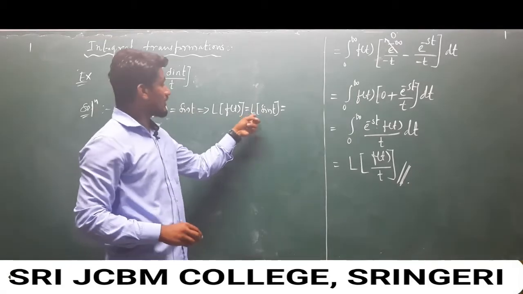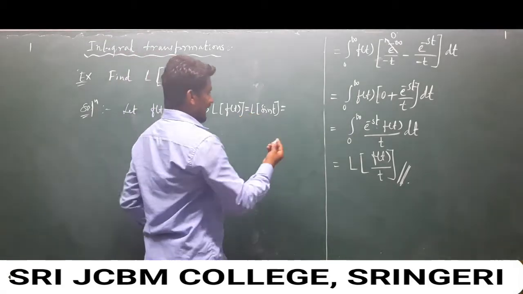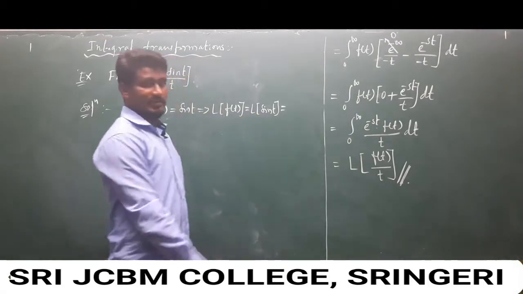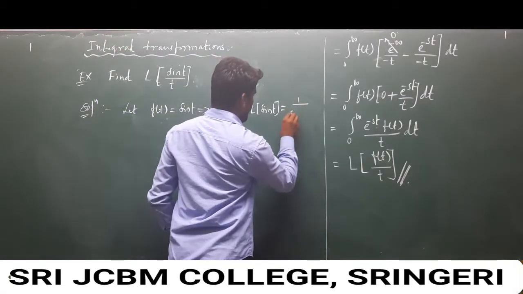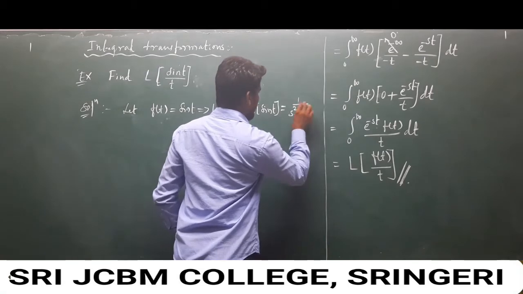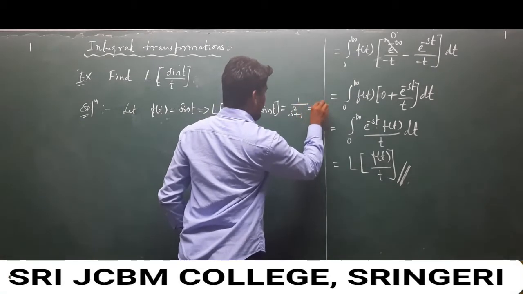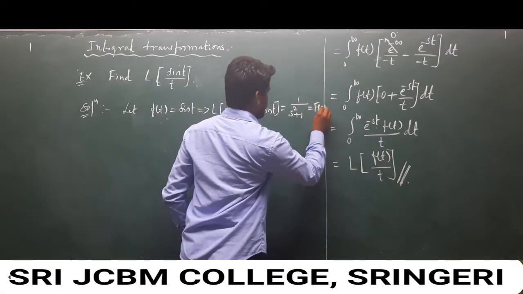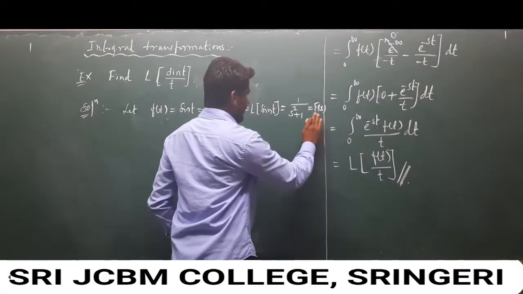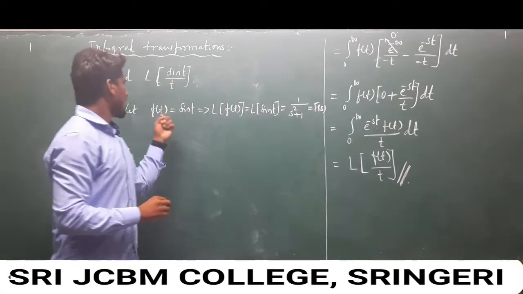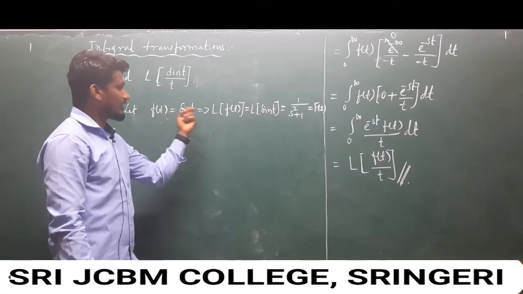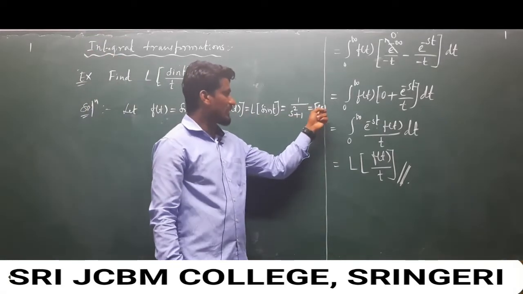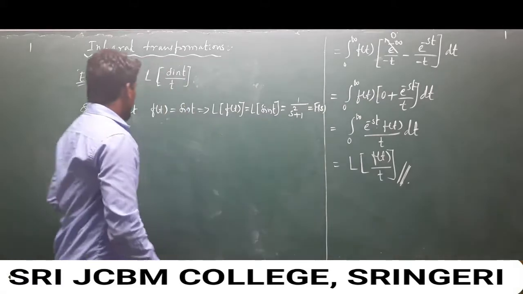We know the Laplace transform of sin at, the general formula, and that is 1 over a square plus 1, and this is our f of s, because f of t is sin t. If you apply the Laplace operator, we get the answer in frequency domain, that is our f of s.